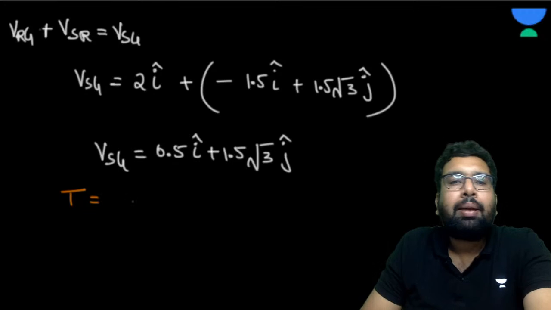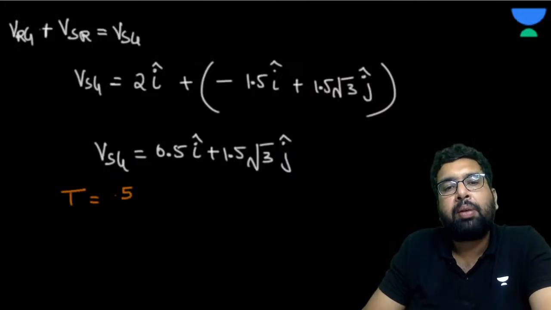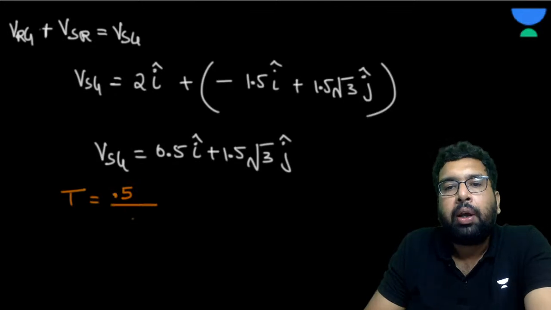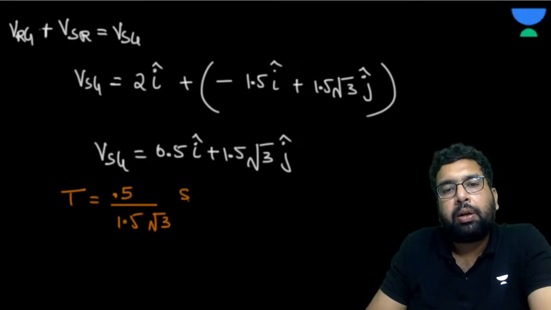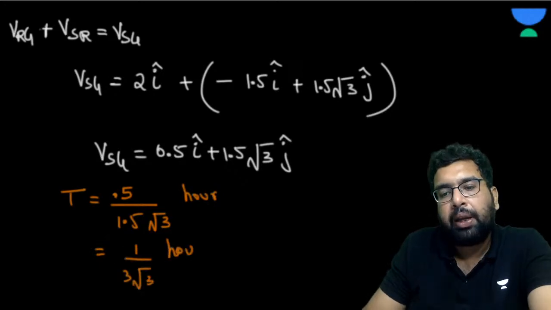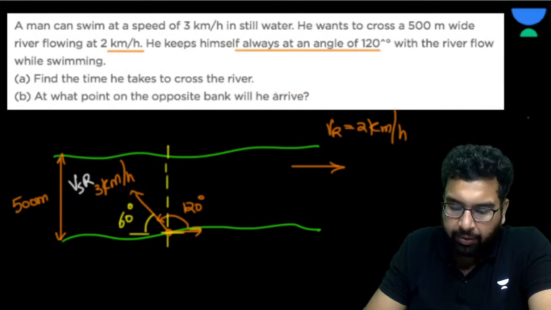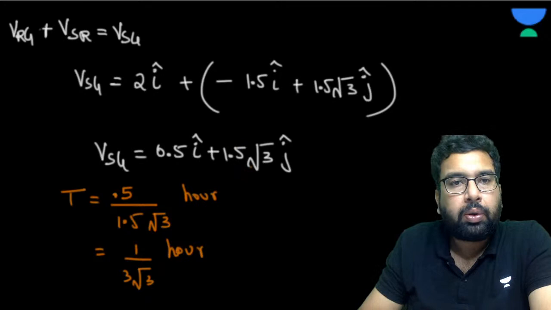So now what is the time? He needs to move 500 meter, that is 0.5 kilometer in this direction. So this is going to be 0.5 divided by 1.5 root 3, and the unit is going to be hour. So this is going to be 1 by 3 root 3 hour. Okay, so this is the first part, 1 by 3 root 3. Agreed? Now what is going to be the drift?